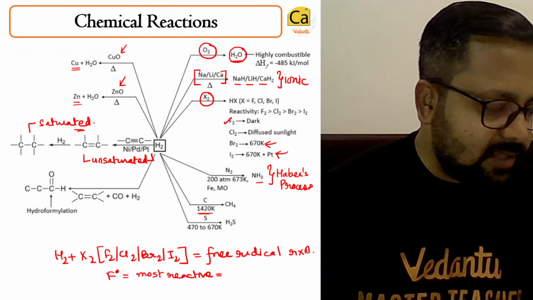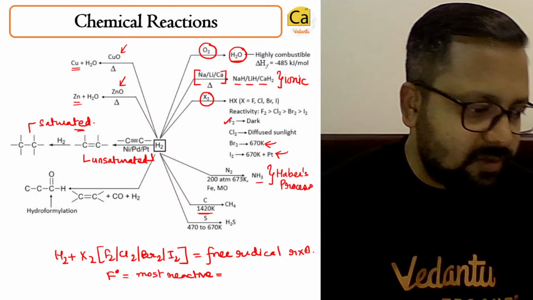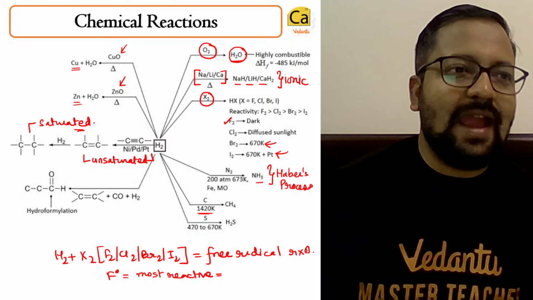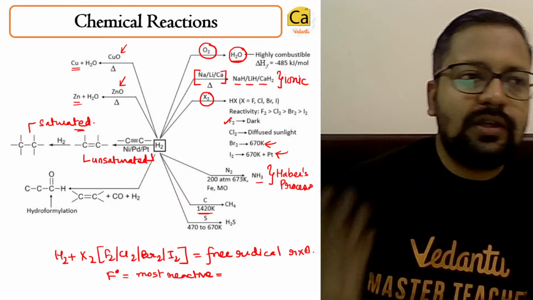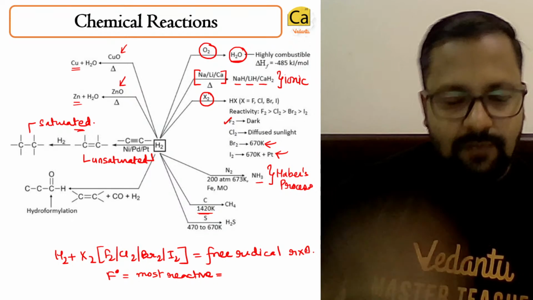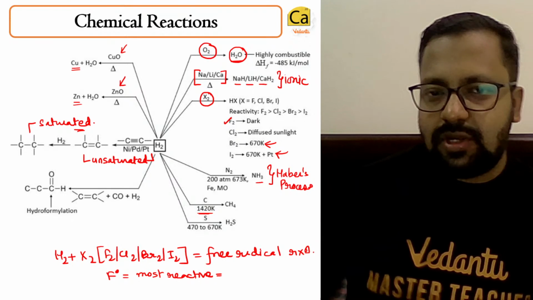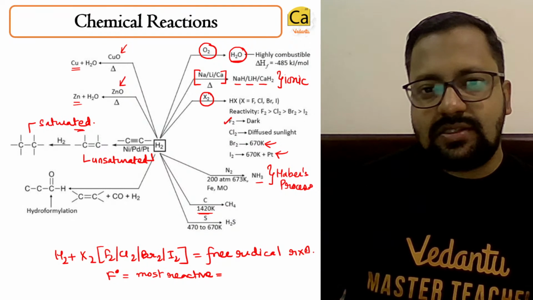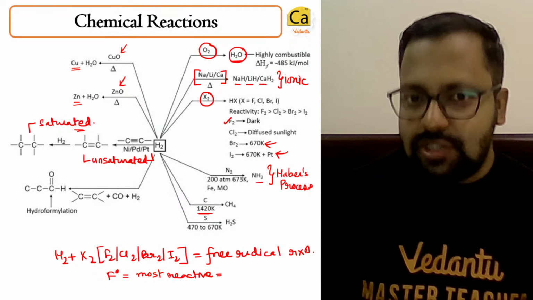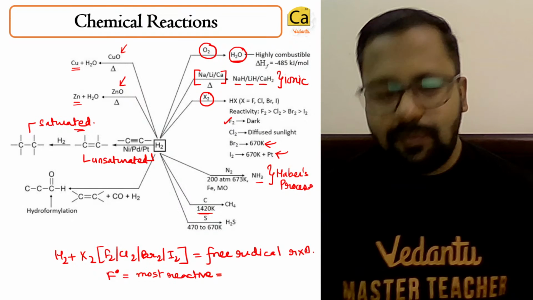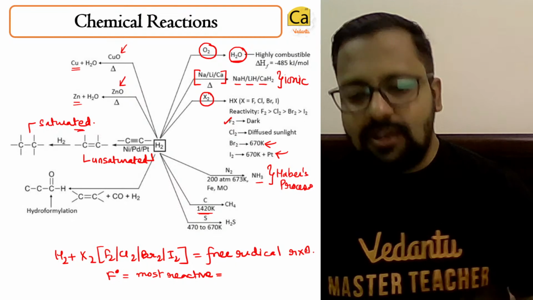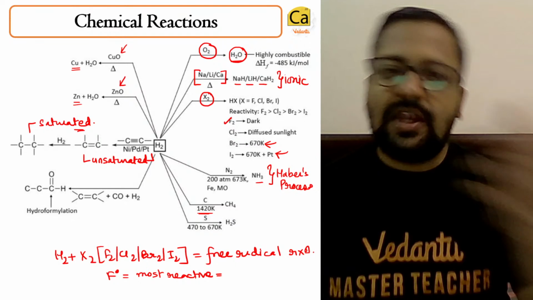Can the process be performed without a catalyst or by manipulating conditions? Yes, we can do it. But what is the role of a catalyst? A catalyst lowers the activation energy. You will learn this in chemical kinetics, or you can watch the videos on chemical kinetics that Paul sir has put up. Chemical kinetics says that every reaction requires a certain energy to happen. If this energy is very high, then the reaction will be very slow. So a catalyst provides an alternate pathway for this reaction to take place.